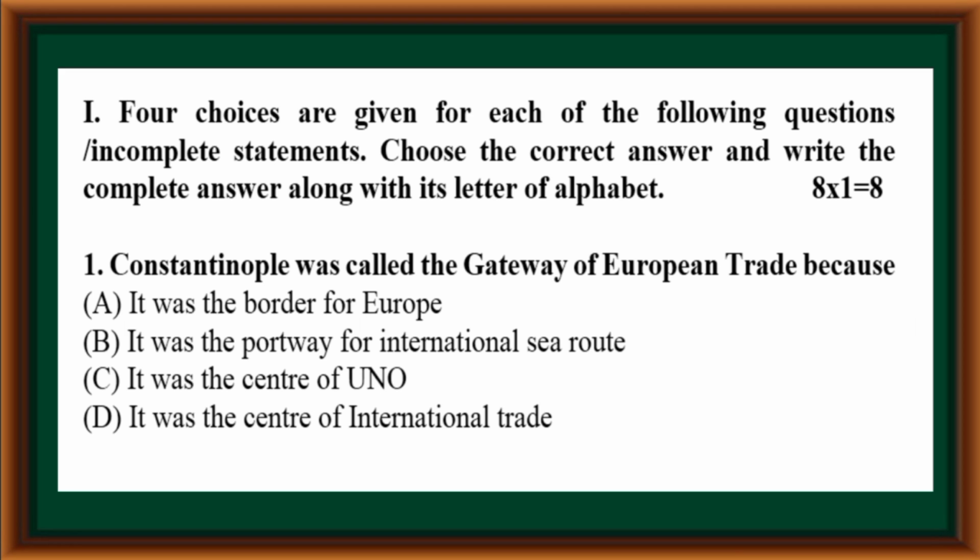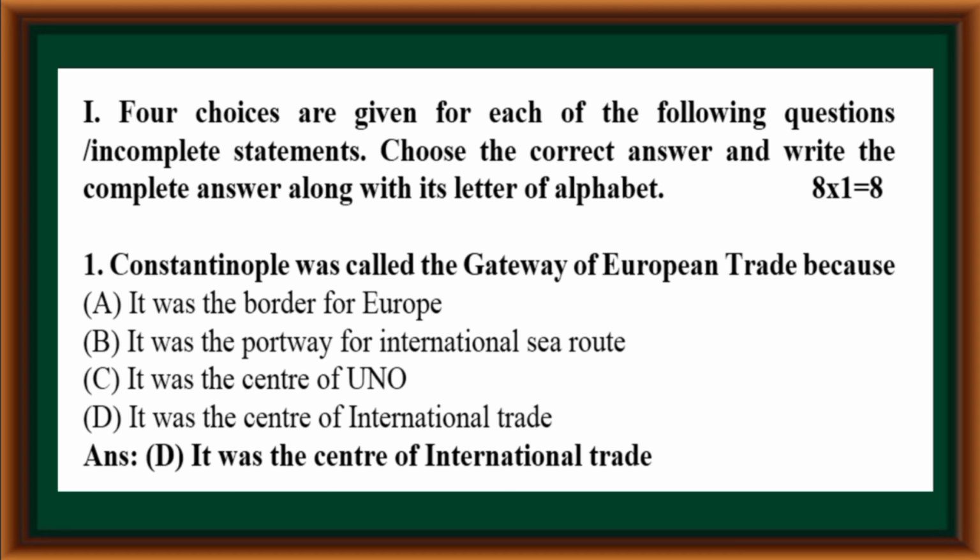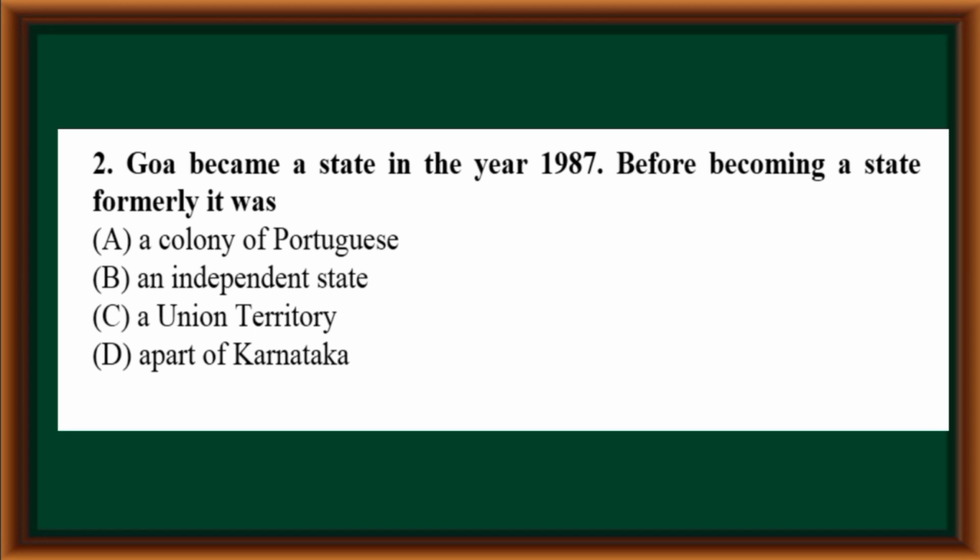First question. Constantinople was called the gateway of European trade because it was the border for Europe, it was the portway for international sea route, it was the center of UNO, it was the center of international trade. Option D is the correct answer. It was the center of international trade.